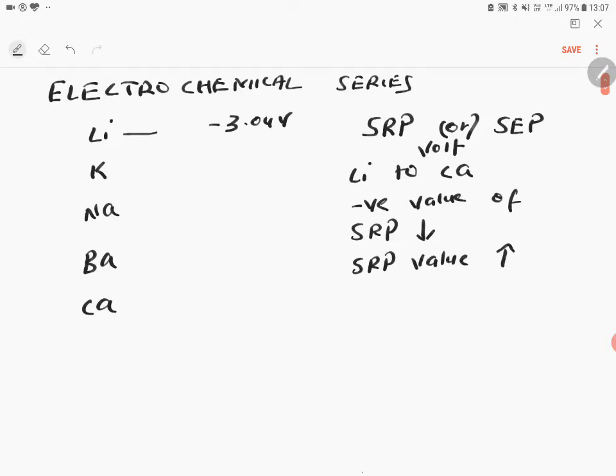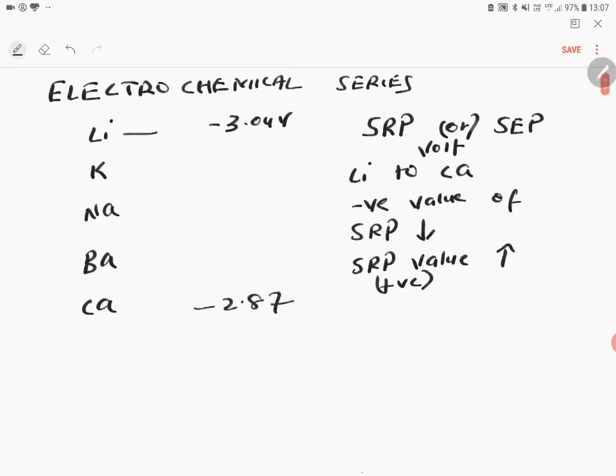I am talking about the positive value. If the negative value decreases, the positive value increases. This is the first point you should understand. So for example, when you come to calcium, the value of calcium is minus 2.87.